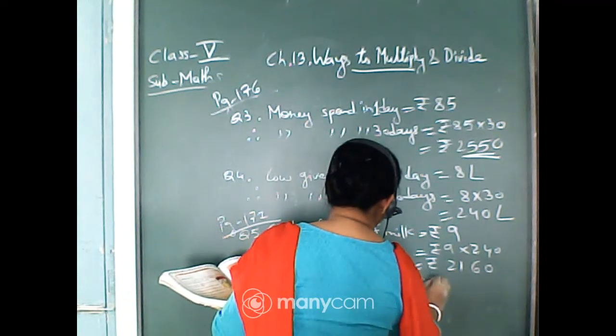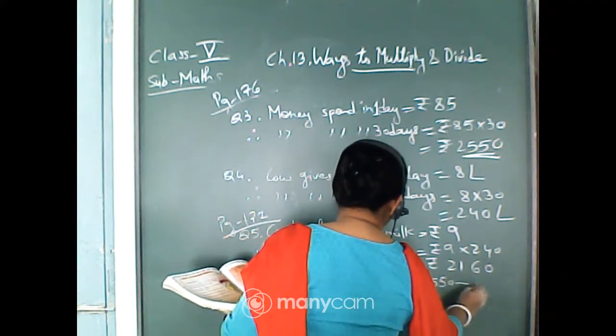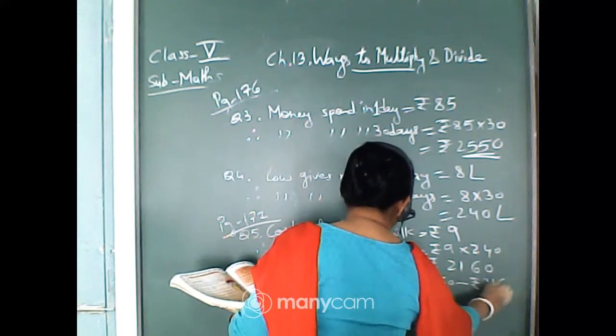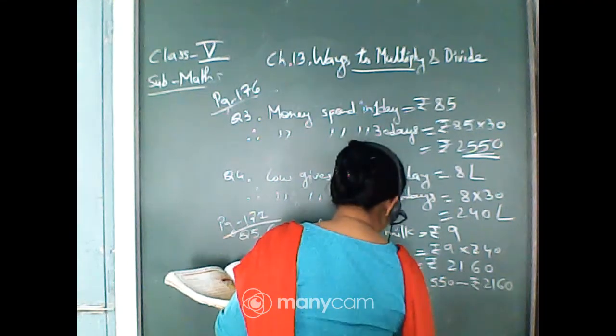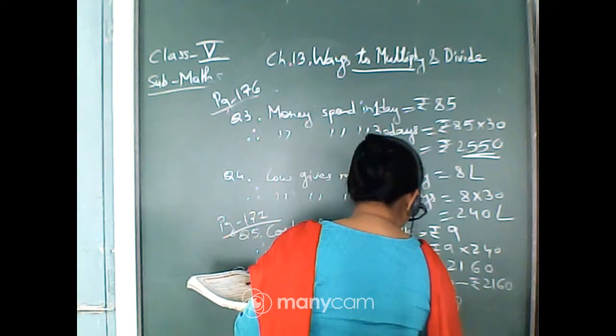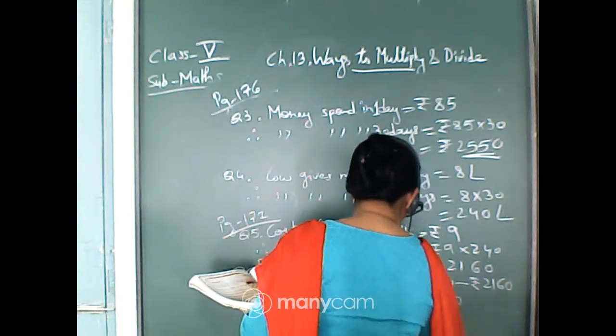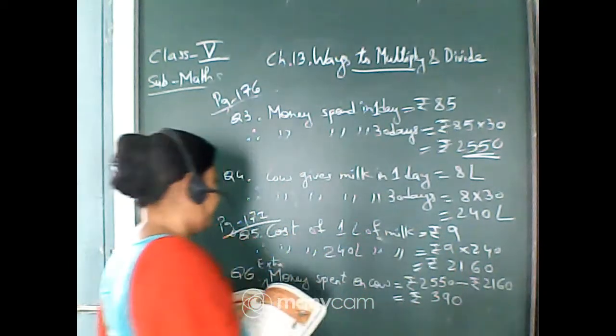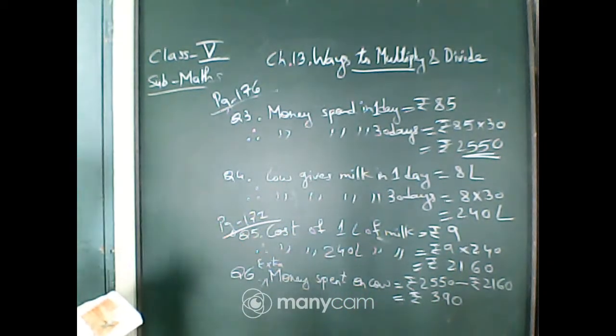This will be rupees 2550 minus rupees 2160. So that is rupees 390. So 390 rupees is extra for Kamla Bai. That means she is spending extra rupees 390 from her earning.